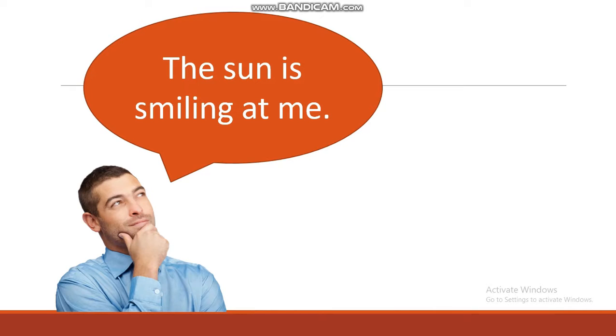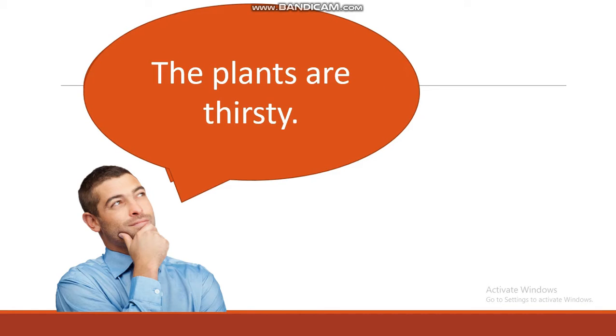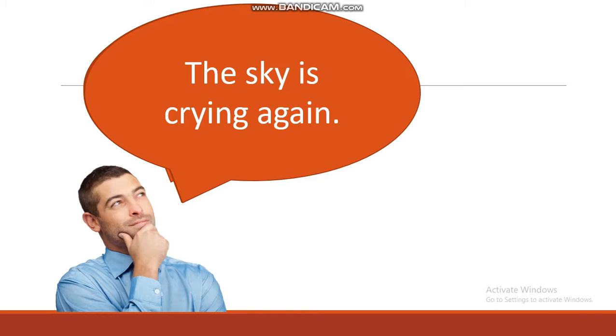Instead of saying the plants need to be watered, you can write the plants are thirsty. Okay, so it's like the plants are begging for a drink. Instead of saying that it's going to rain, you can say the sky is crying again. Okay, and that is how we write personification.